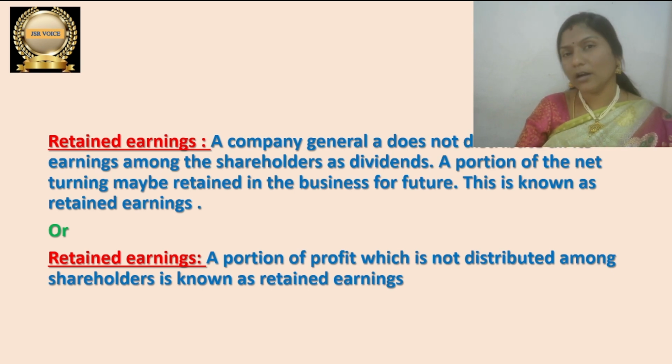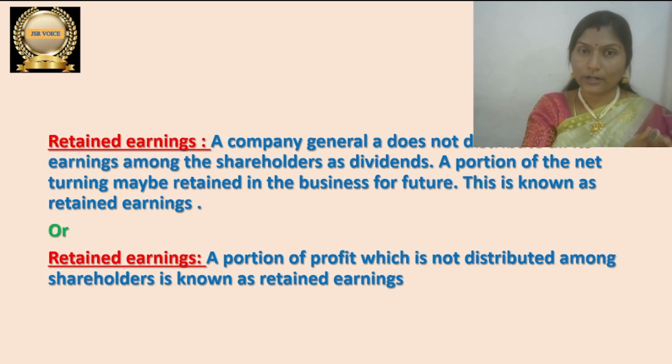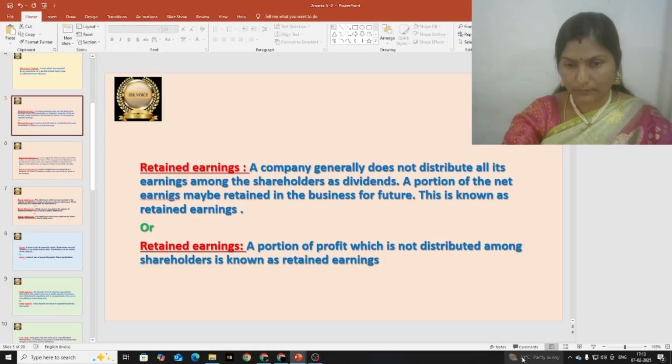That is why what the company is going to do is, out of profits, some amount of profit will be kept aside. So the profit whatever is kept aside without distributing to shareholders, that amount is known as retained earnings. So these retained earnings the business is going to keep in the business itself for future purpose. In future if it needs money, it can use these retained earnings.